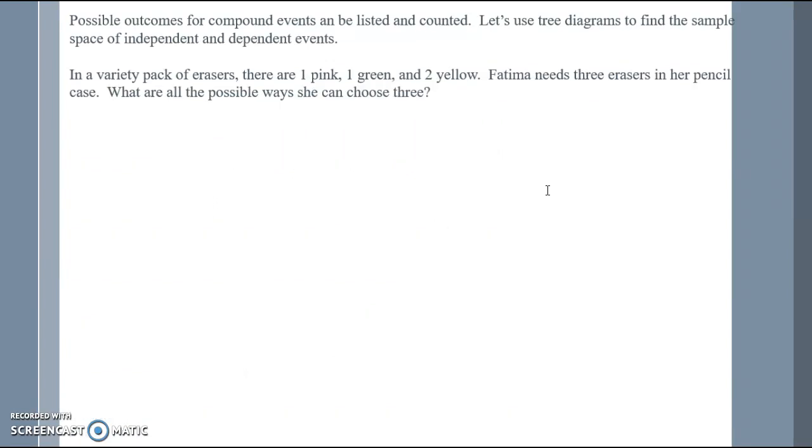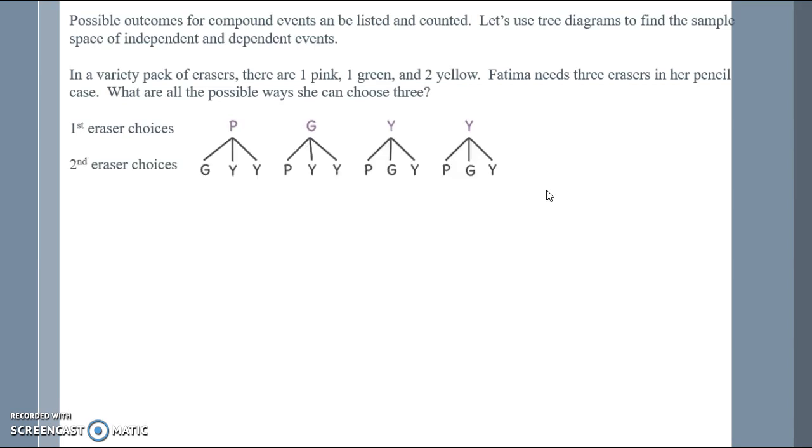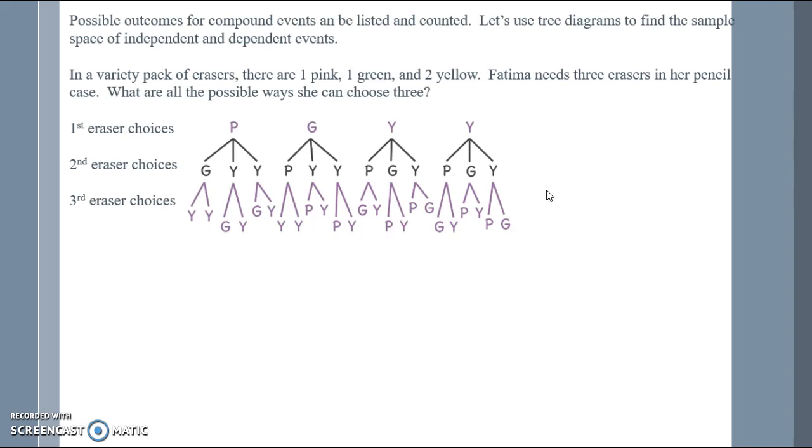In a variety pack of erasers, there are 1 pink, 1 green, and 2 yellow. Fatima needs 3 erasers in her pencil case. What are all the possible ways she can choose 3 of them? So if we had our first eraser choice, we could have a pink, a green, or 2 different yellows. Then, depending upon what we chose for our first one, our second choice is slightly different. If I chose a pink, I only have a green or 2 yellows to choose from. If I choose a green first, my only options are pink, then yellow or yellow, and so forth. If I choose a third choice, my choices get limited because I'm taking away from what I already had to begin with.